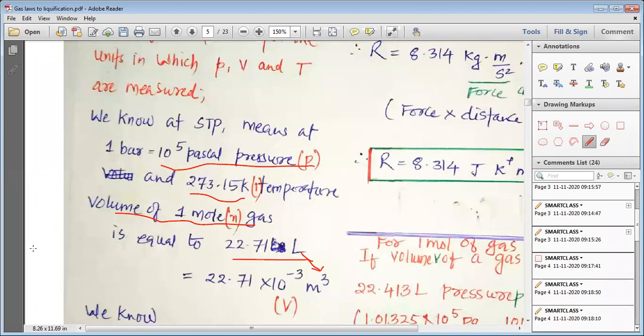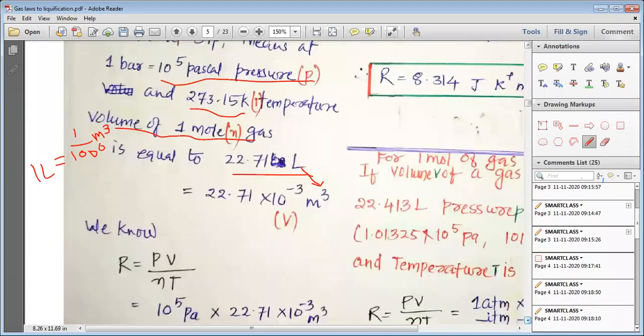cube, because 1 liter is equal to 1 upon 1000 meter cube, and that is why we write it this way: 22.71 liter is equal to 22.71 into 10 to the power minus 3 meter cube.